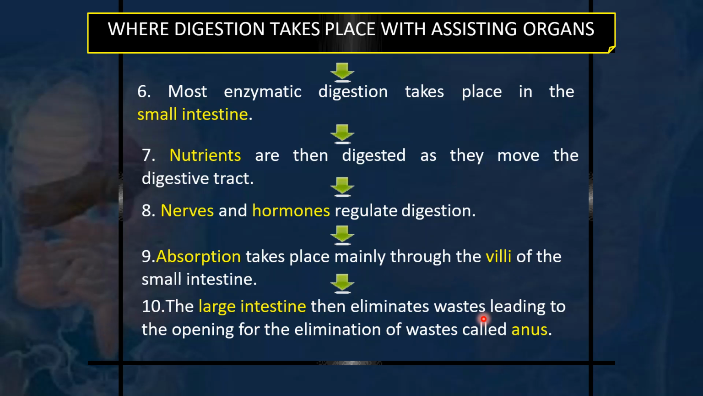And the large intestine then eliminates waste, leading this waste to the opening for elimination, up to the anus. So the large intestine also has some absorptive function, like some salts and water are being absorbed in the large intestine, but most of the matter which reaches the large intestine has already been digested and absorbed. So it is mainly the waste which passes through the large intestine to be eliminated via the external opening, the anus or anal canal.